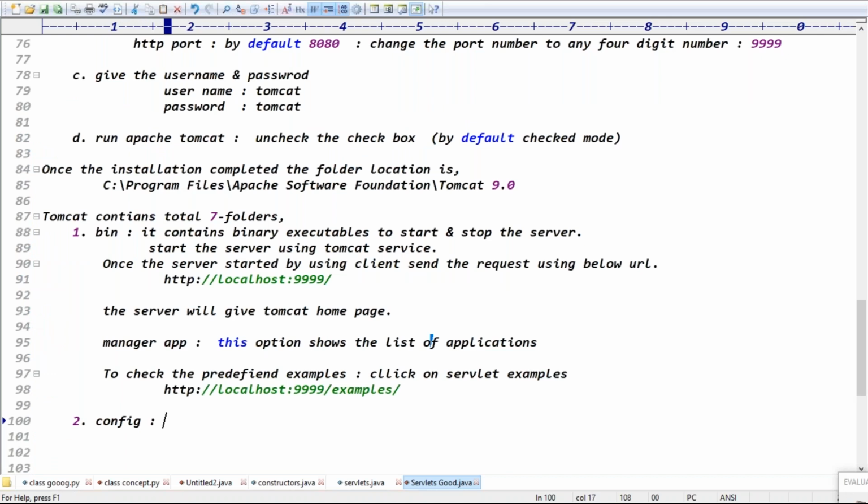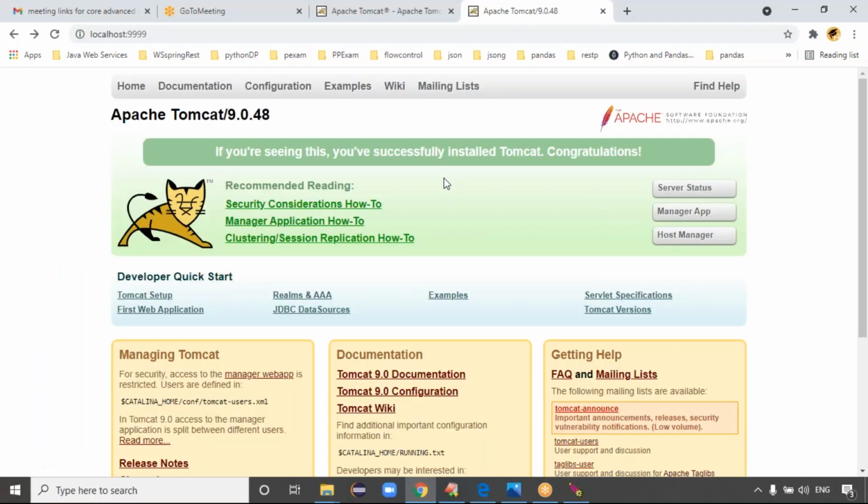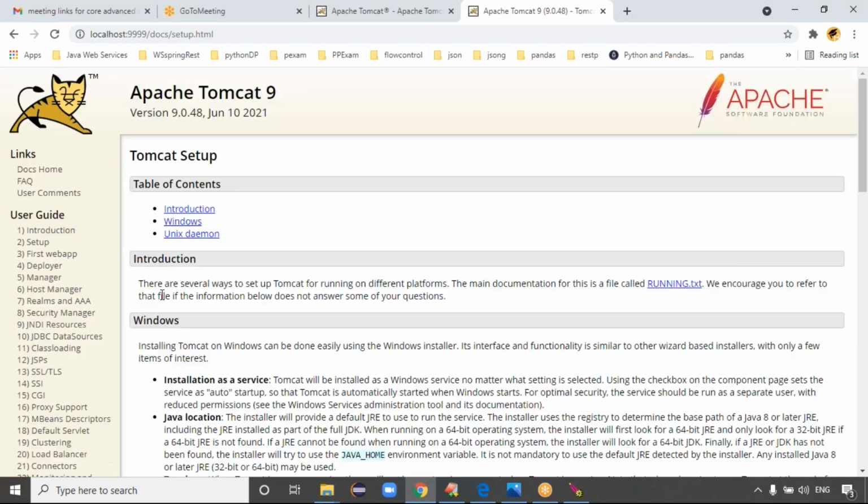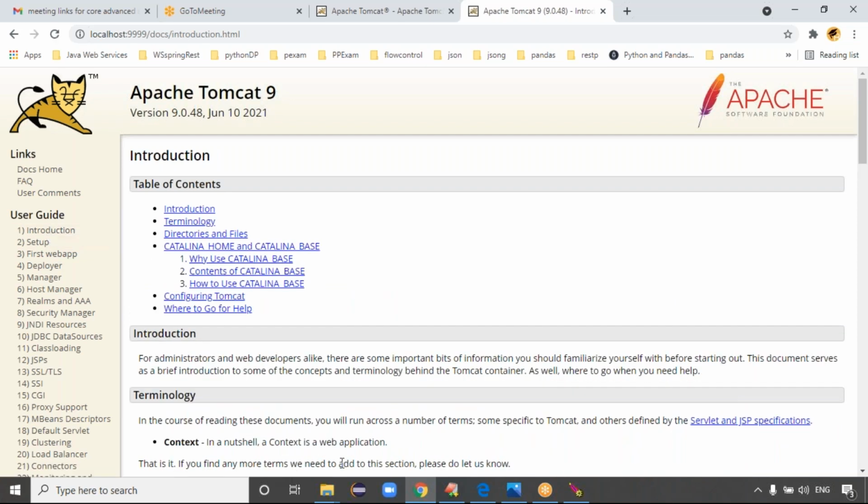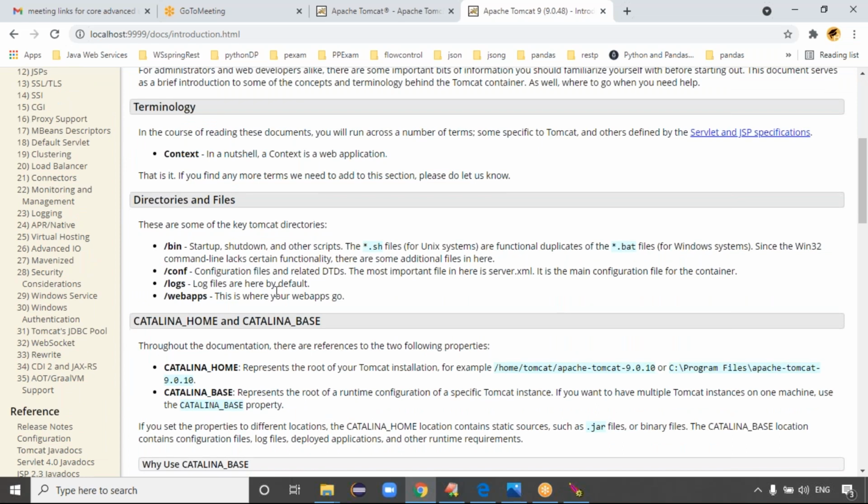Config folder, what does it contain? Property files. The Tomcat setup has an introduction, and the introduction technology directories are there. The config folder contains the configuration files, and related DTDs. The most important file here is the server.xml file. It is the main configuration file for the container.